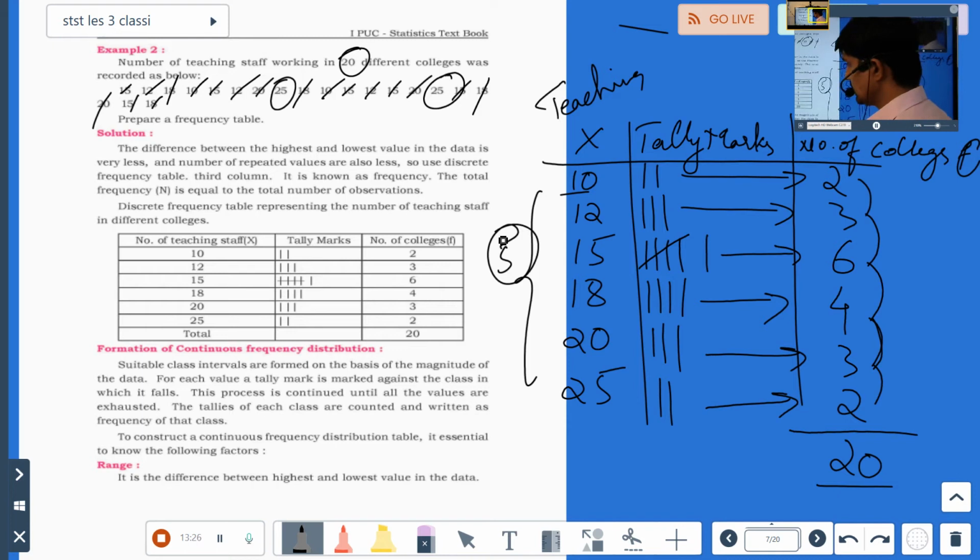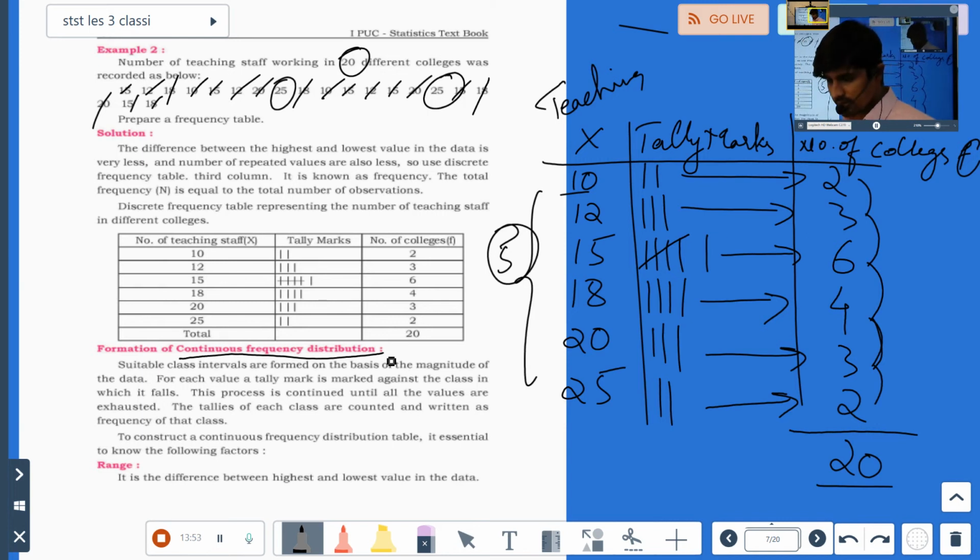So this is a tally table for a discrete frequency variable. Similarly, we'll come to continuous frequency distribution also. I hope you have understood how to prepare a tally table for a discrete frequency distribution.